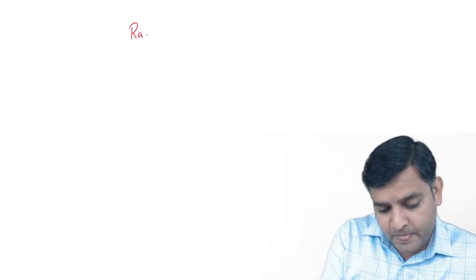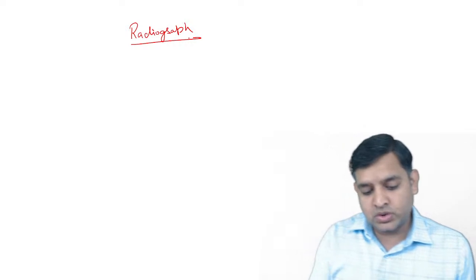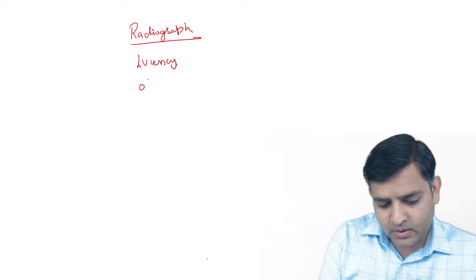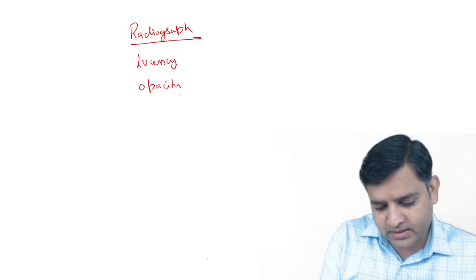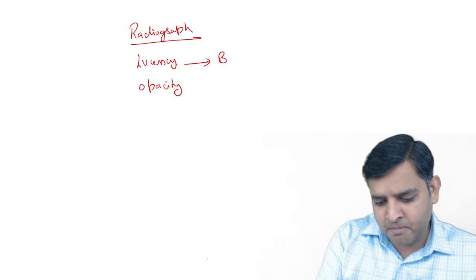Okay, so lucency and opacity, an interesting point. In a radiograph, the two terms that we use are lucency and opacity. Please understand this. Lucency means black.